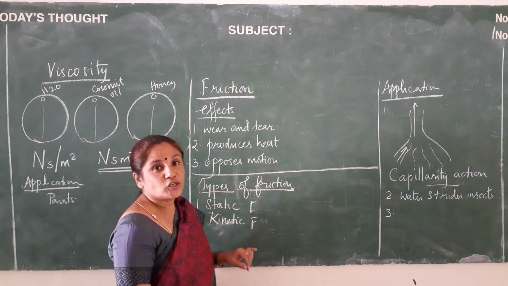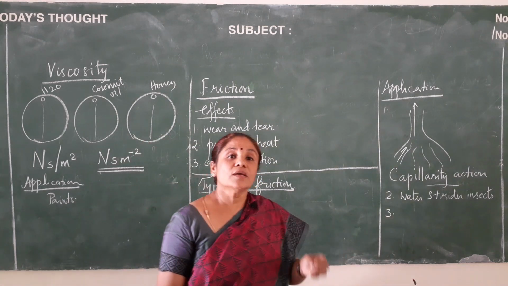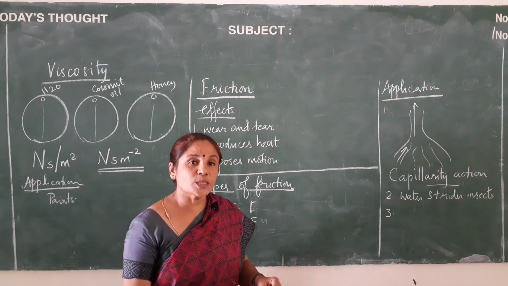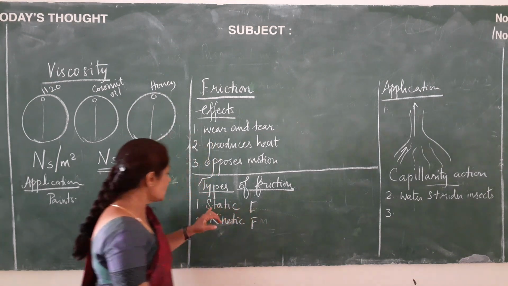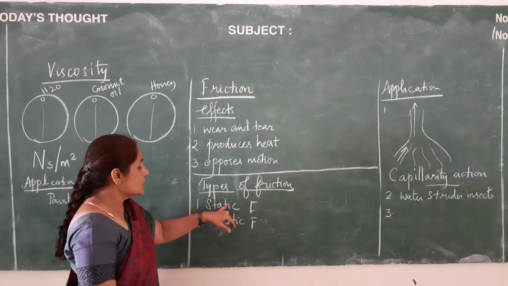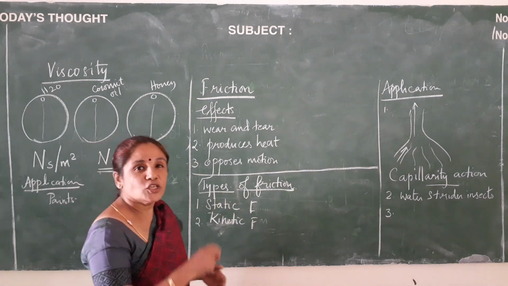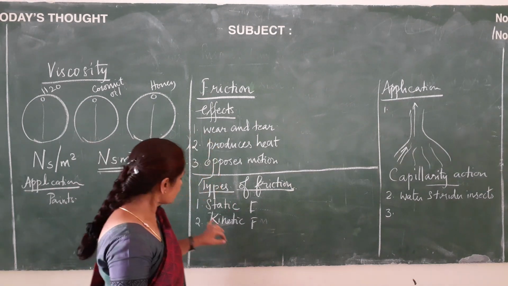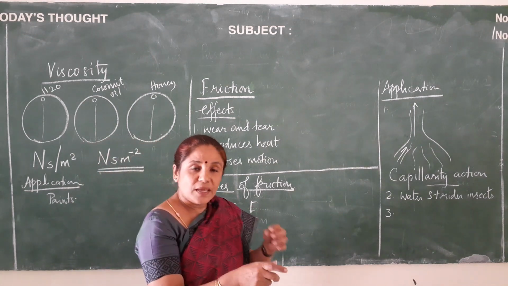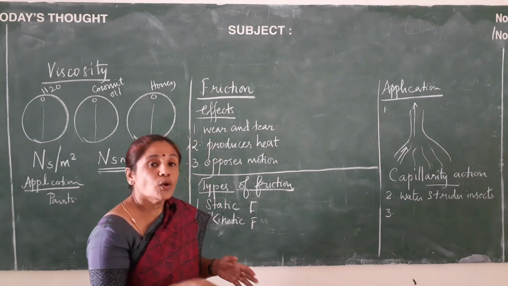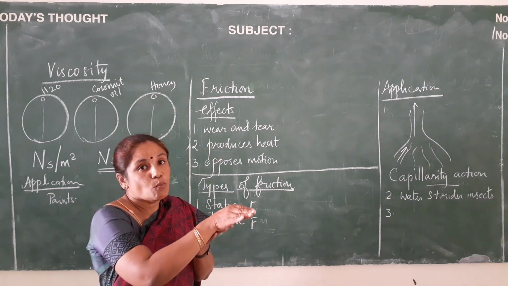What is static friction? Static friction is experienced by the objects when the objects are at rest. The word itself says static, rest. An example you can say is a car which is parked on the hill. And kinetic friction is the friction that is experienced by the object when the objects are in motion.